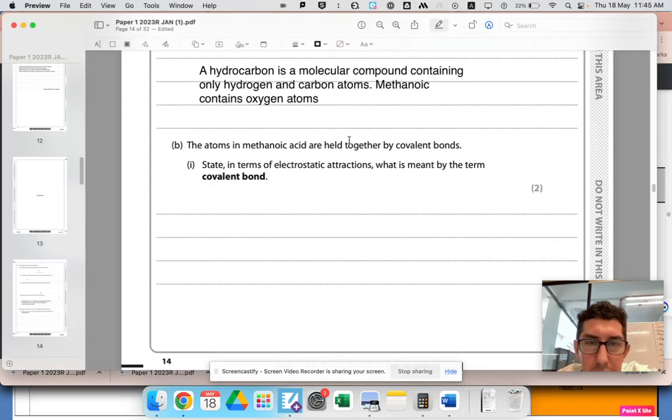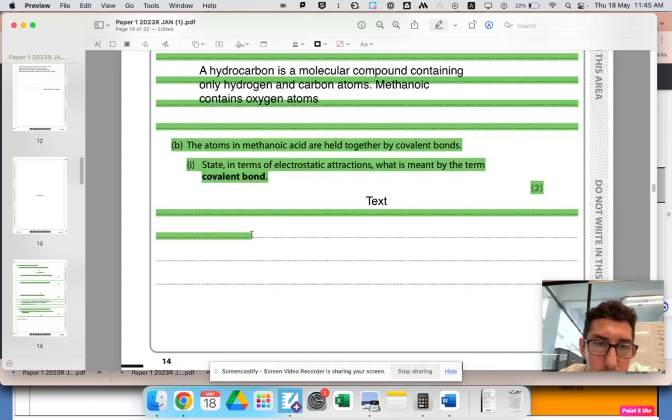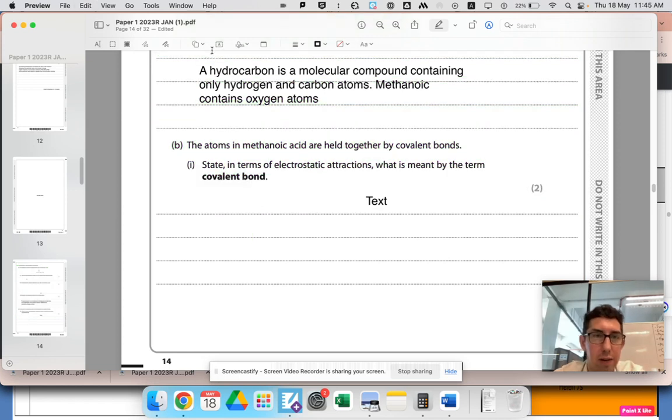The atoms in methanoic acid are held together by covalent bonds. State in terms of electrostatic attraction what's meant by the term covalent bond. Another definition you just need to know. This one comes up a lot. I keep saying that, but GCSE repeats itself, and you need to learn the definitions. Just get a piece of paper, write them out, cover them up, and keep going until you've got them perfect.